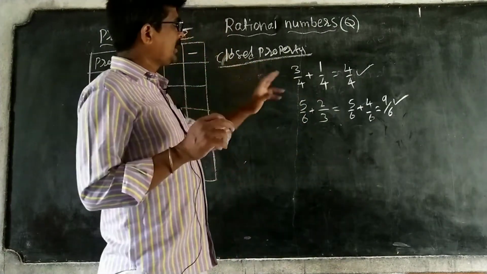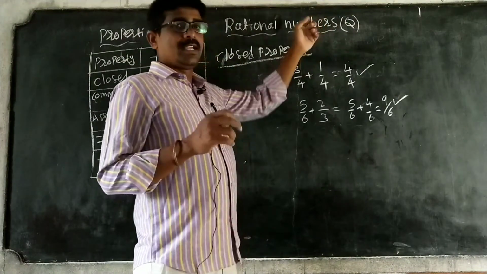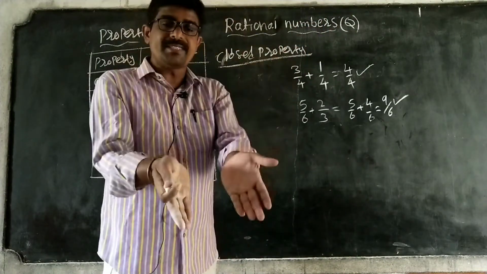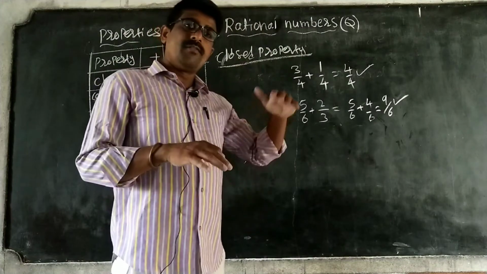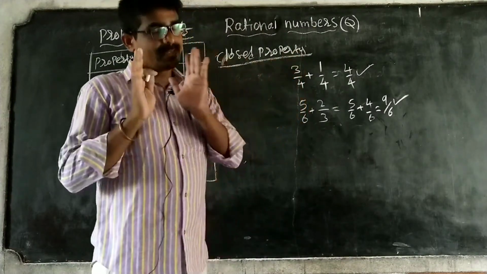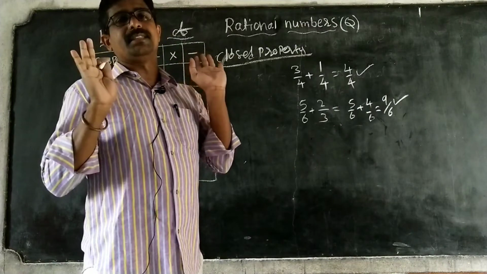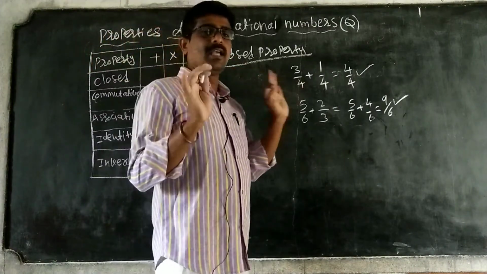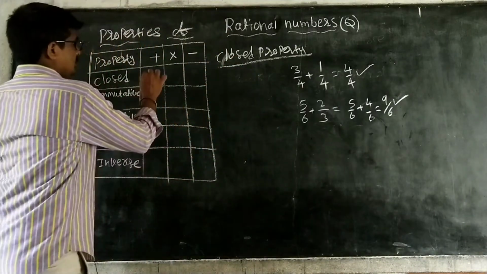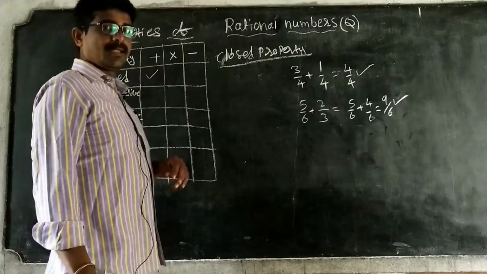So you have to take any two numbers from the rationals. If I add both, the result should be a rational number only. We are not bothered about anything else, just whether the result is rational or not. Then automatically it is closed. Therefore, this is closed property.